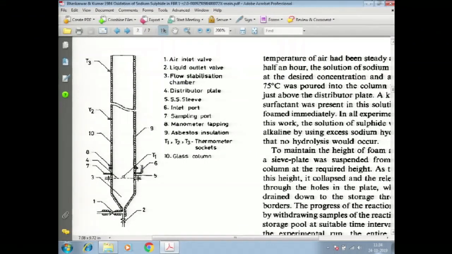So if the entire foam column, let's say up to a certain height, is filled up with foam, the bubbles are rising continuously up, liquid is being carried upward, but liquid is also draining downward back into the storage section. That will call for another hydrodynamic steady state, in which the liquid being carried up and the liquid which is being pulled down by gravity, those are balanced. Okay. We can think of that kind of steady state.